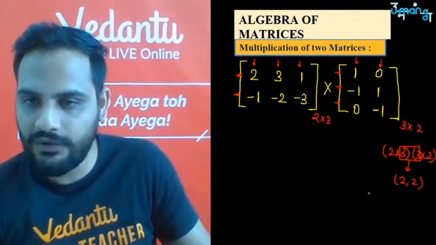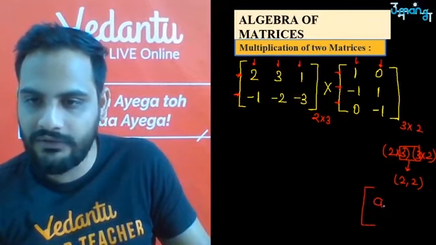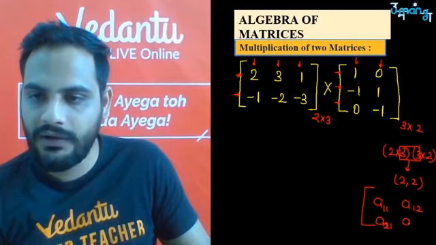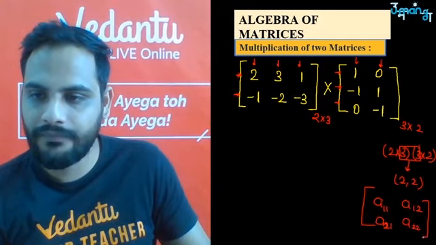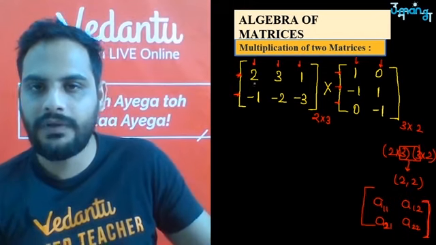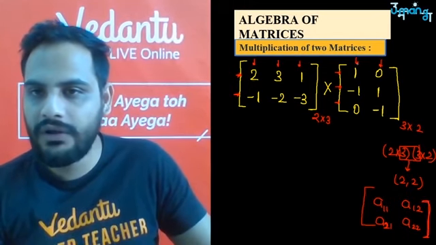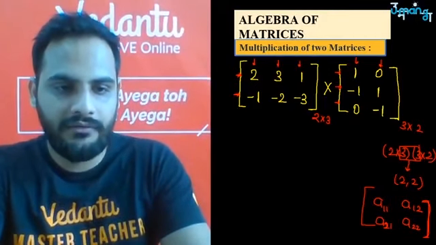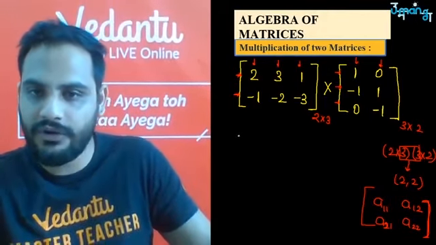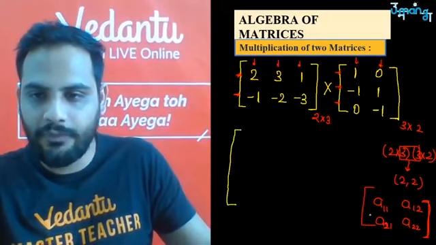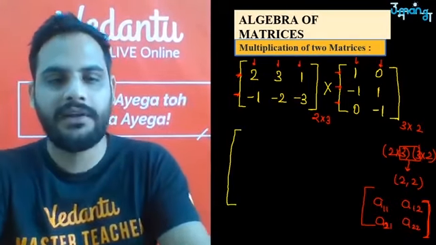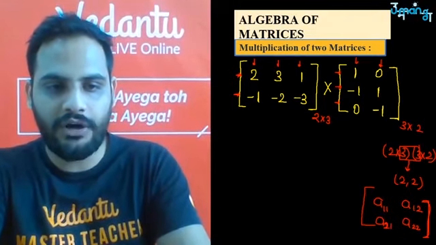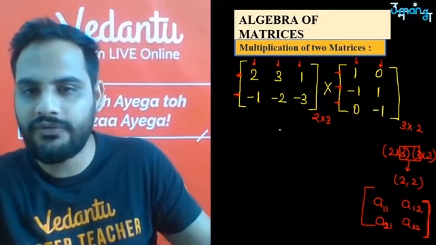So how will the 2 by 2 matrix be? It will have this form: A11, A12, A21, A22. A11 means the first row with the first column. Keep doing that: first row of the first matrix with the first column. Once you write the product in this form, it becomes very easy because now you know which one has to be multiplied. You will not be confused.